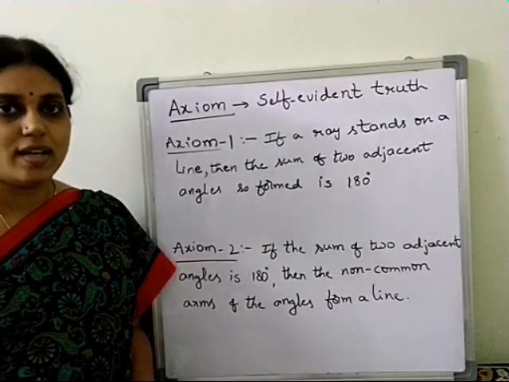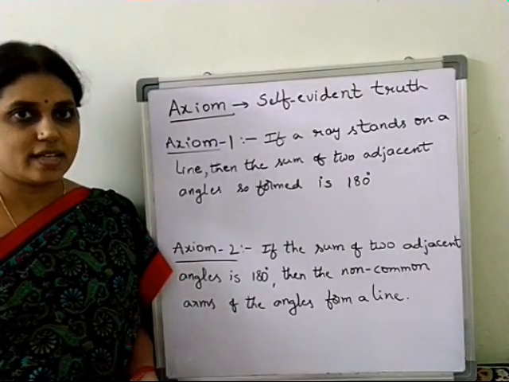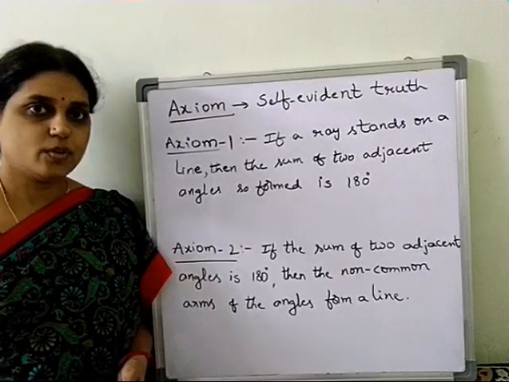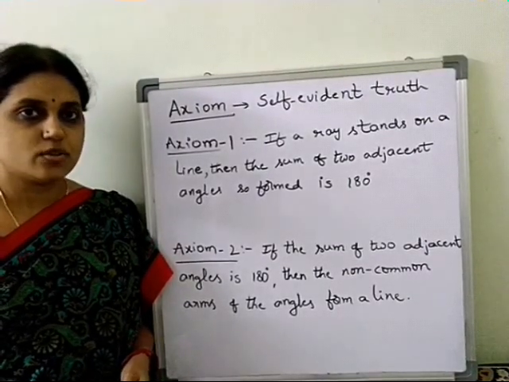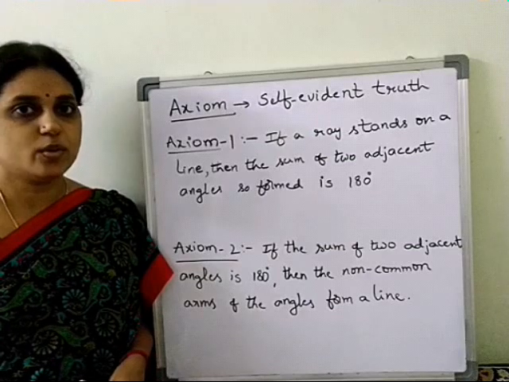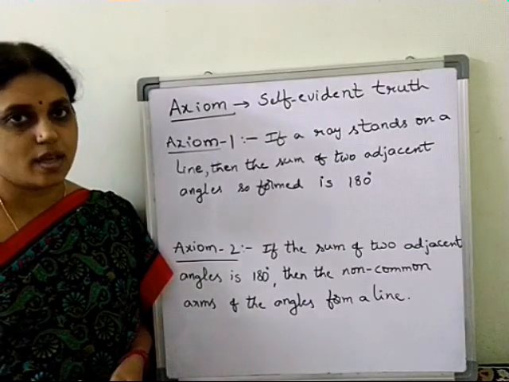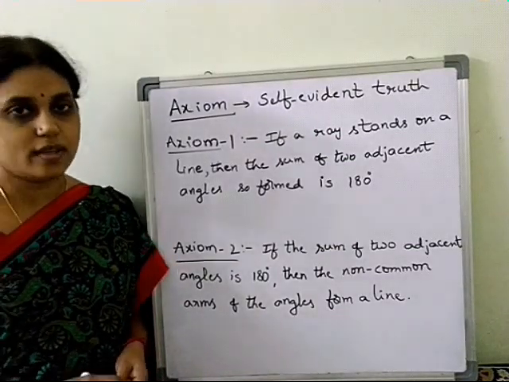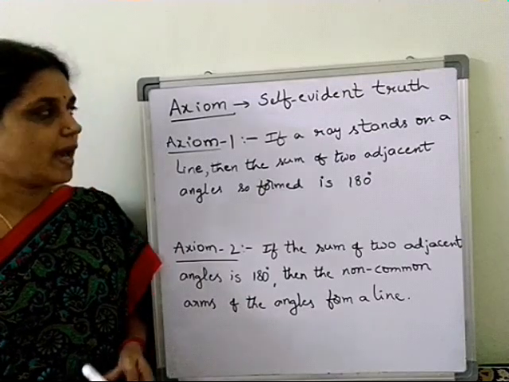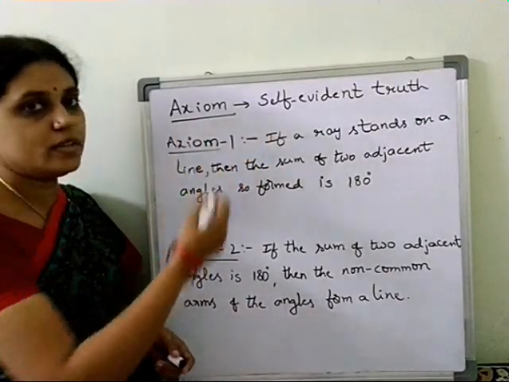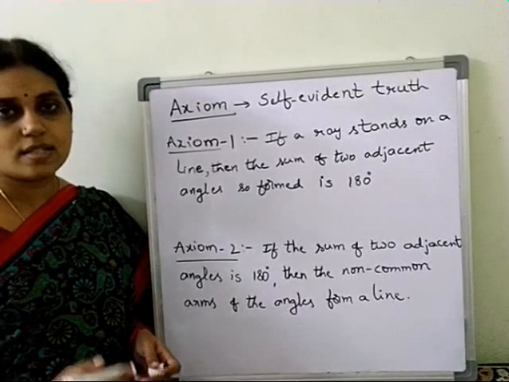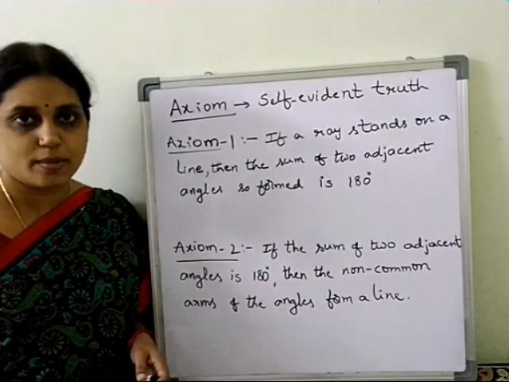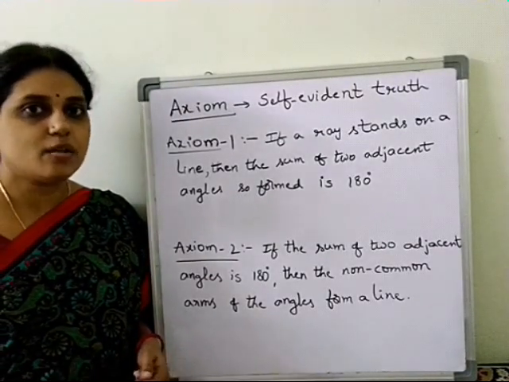Hi students, coming to the next topics in lines and angles chapter, we have a few theorems to prove. So first, to prove theorems we have to know about a few axioms. Okay, so axiom means what? I think that is a new word for you. Axioms are self-evident truths, meaning the mathematical statements which we need not prove.